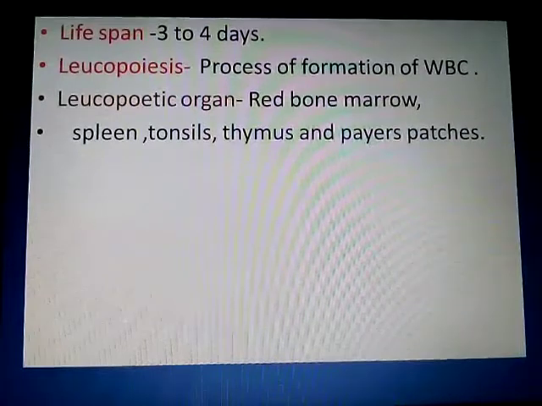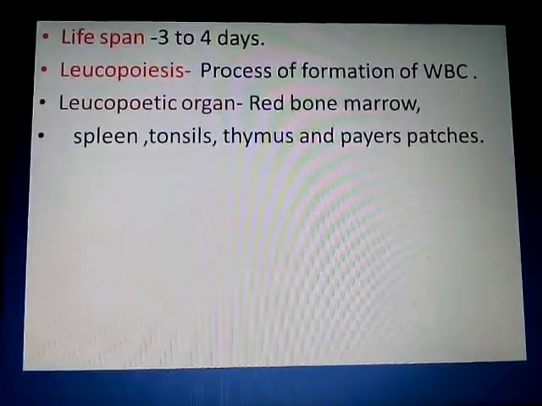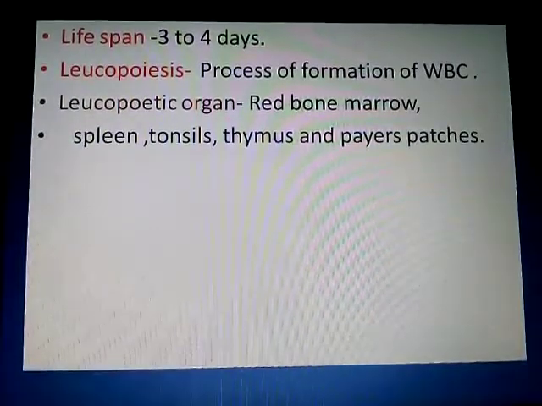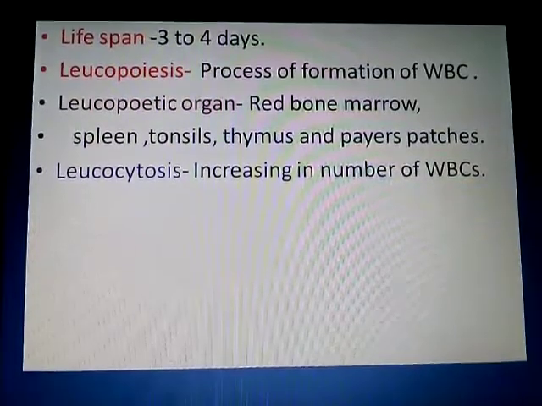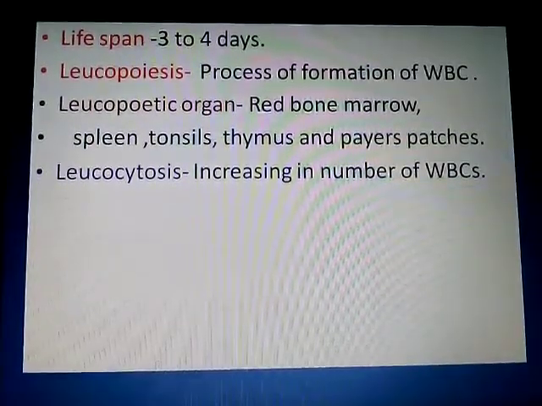Besides tonsils, WBCs are produced in the thymus and in Peyer's patches. These are the organs of formation of WBC.